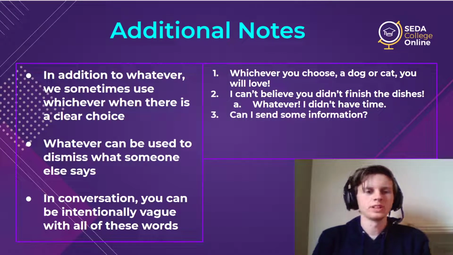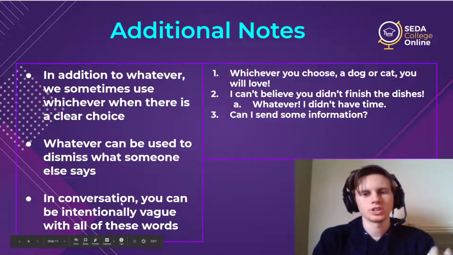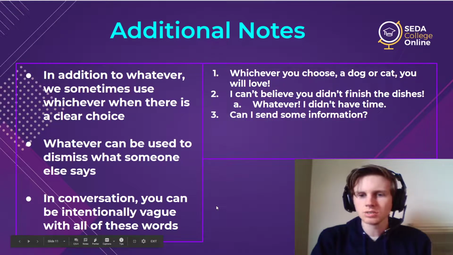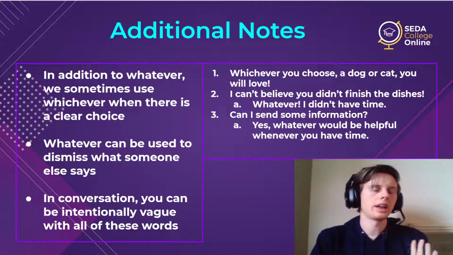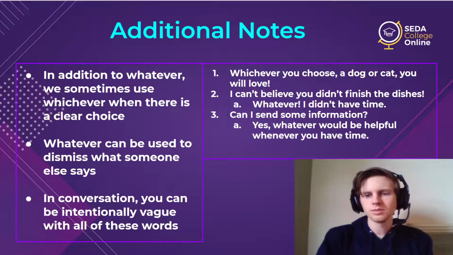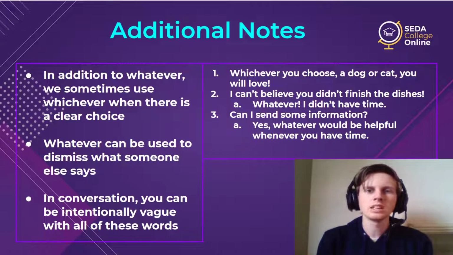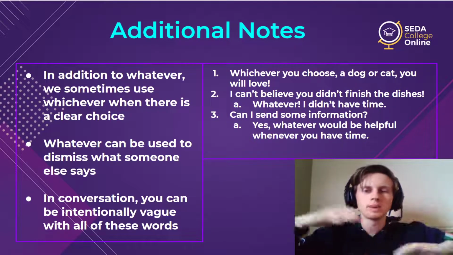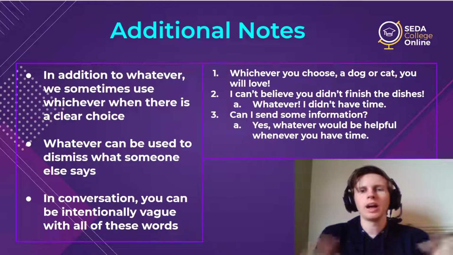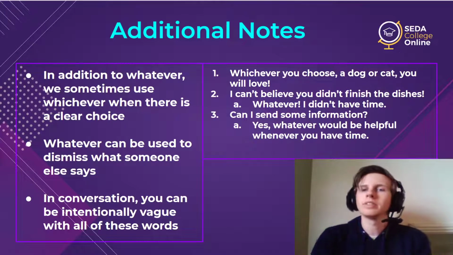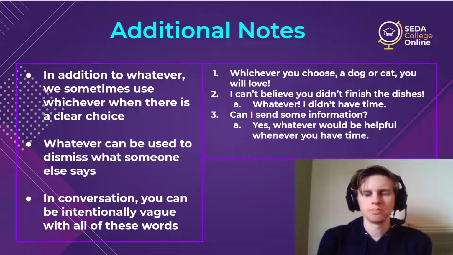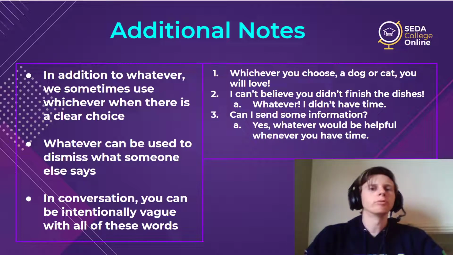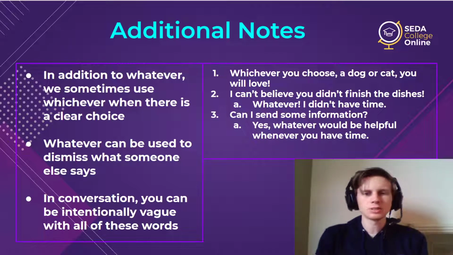Or how about this one? In conversation, you can be intentionally vague. So, can I send you some information? Yes. Whatever would be helpful whenever you have time. So now I am being intentionally vague so that the other person can give me the information and the time. So I don't care. Whatever they have, whenever they can, I'll take it. So you can use it this way to be kind of vague and to leave your idea open for information.